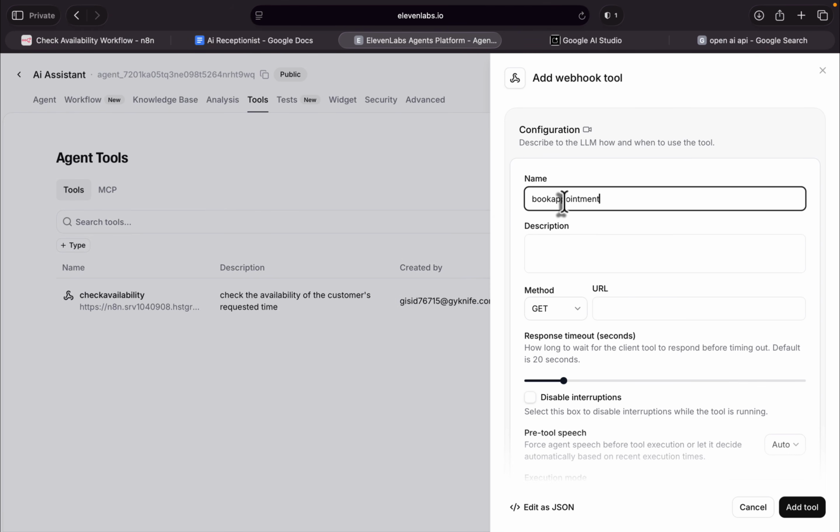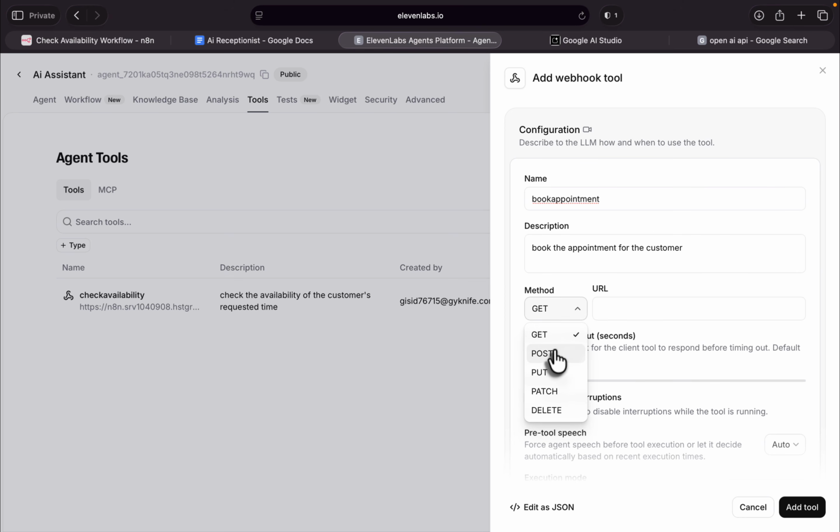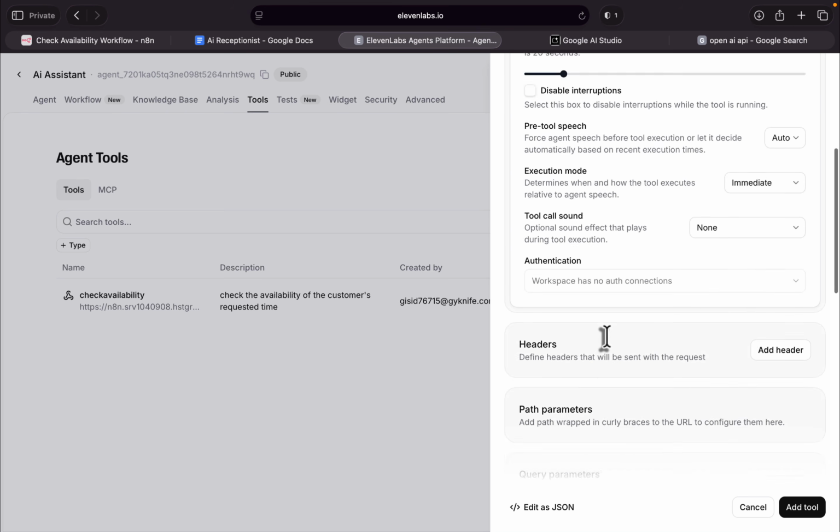For the name, book appointment. For the description, book the appointment for the customer, or we can say confirm the appointment for the customer. And the method is actually post. Scroll down.